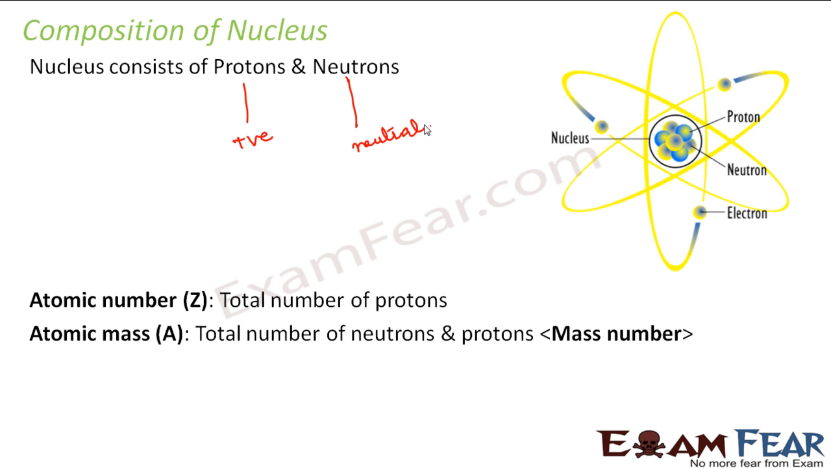Now, why are we not considering electrons here? Because an electron is not a part of the nucleus. Electrons are revolving outside the nucleus. Protons and neutrons are sometimes together known as nucleons. This is a term used for protons and neutrons collectively.